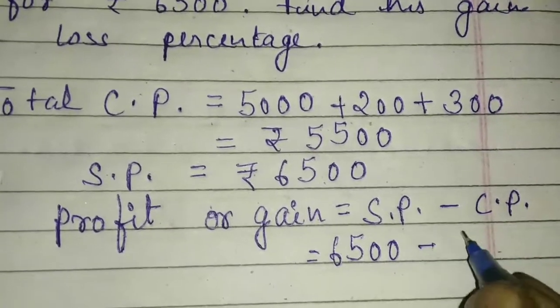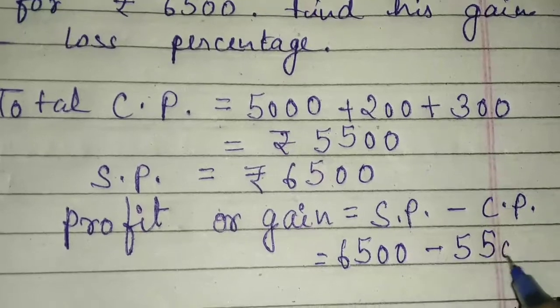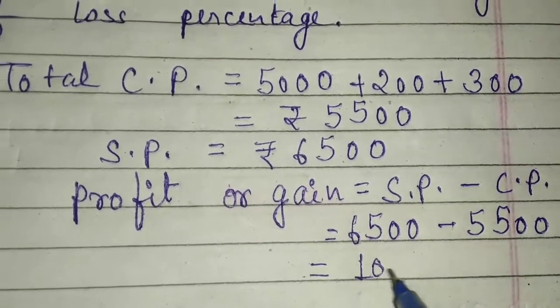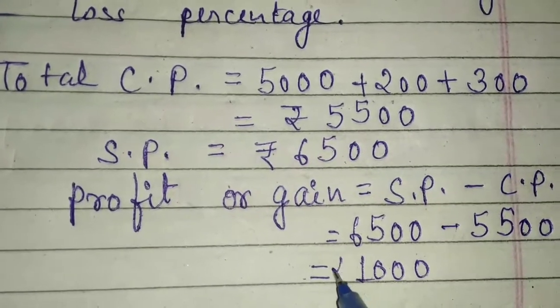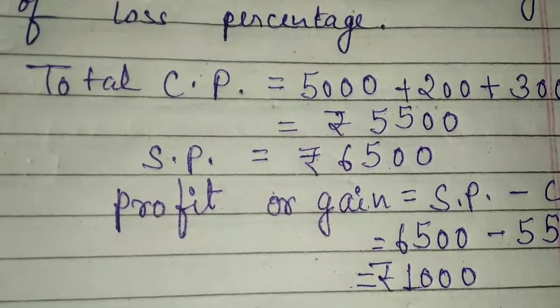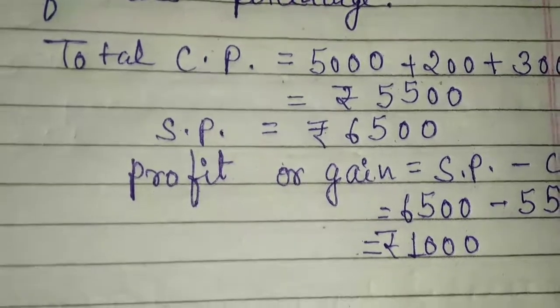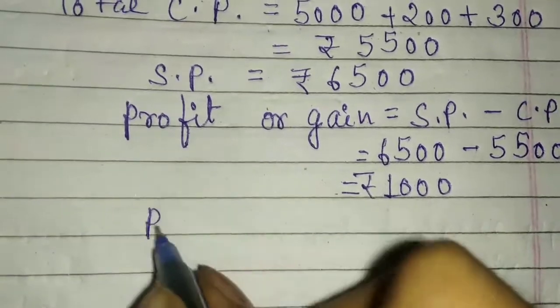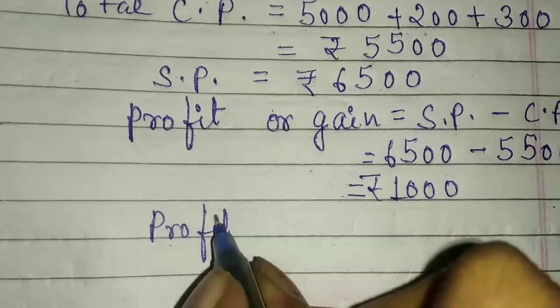6,500 minus 5,500. After solving it, its value will be rupees 1,000, which is the profit after selling the electronic gadget. Now students, after finding the profit, we have to find the profit percent.